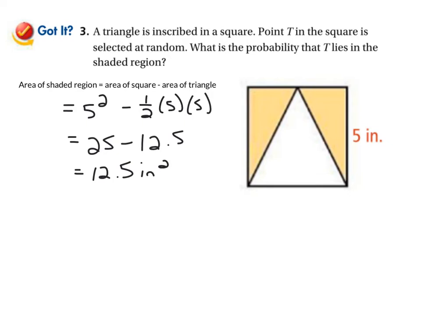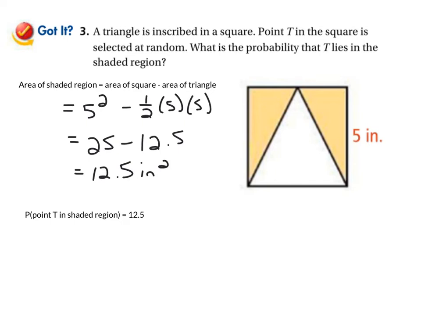the probability of, what did they give us? T, point T in shaded region equals, remember what we do, we say the area of the shaded region, which is